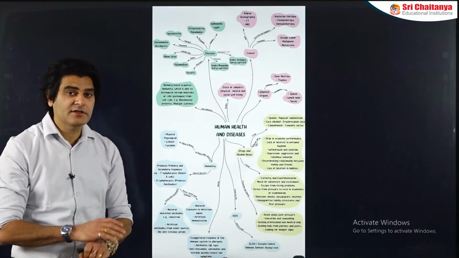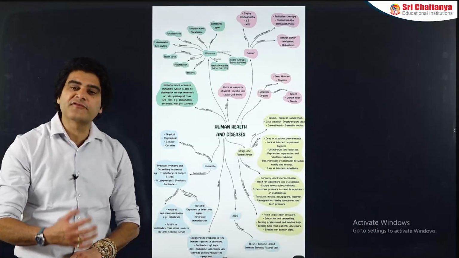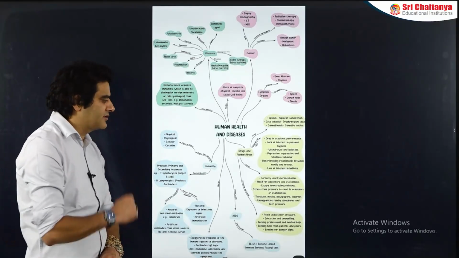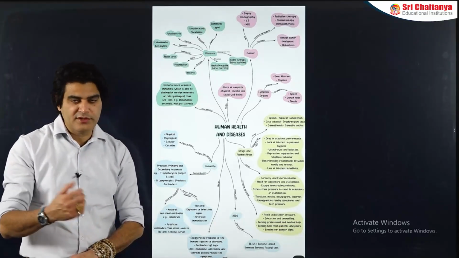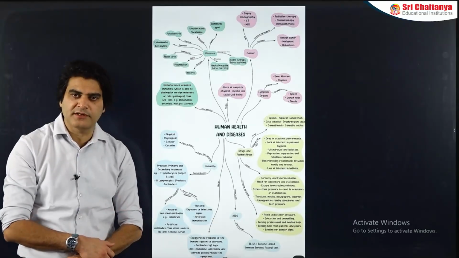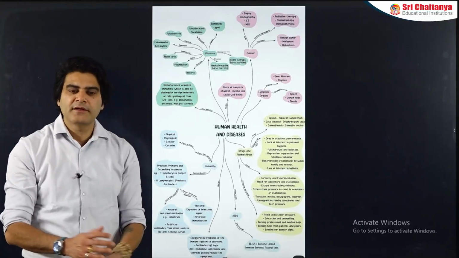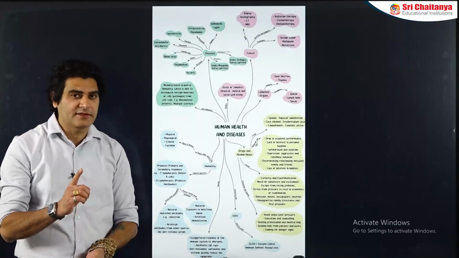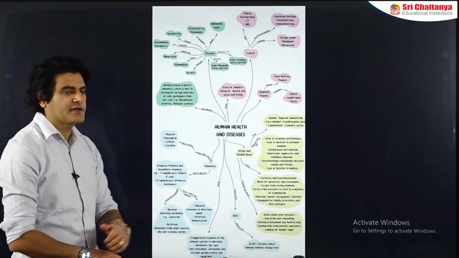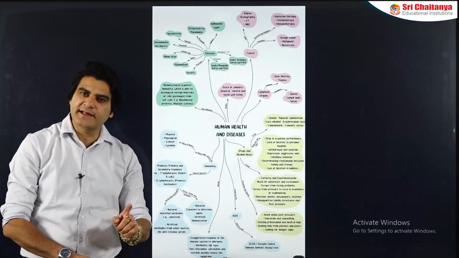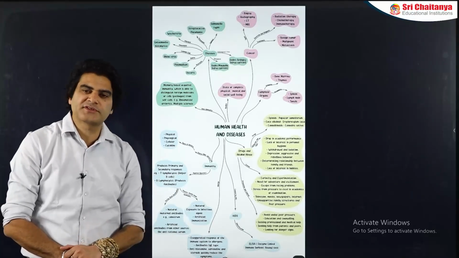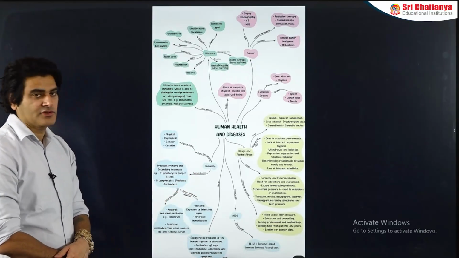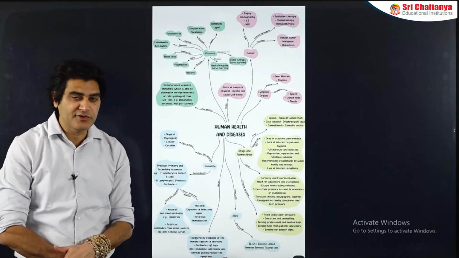So skin doesn't distinguish between different types of pathogens. That's why non-specific. And we are born with the skin. When a newborn is given birth to by the mother, the skin is already present in well-developed form all over the body. That is why the non-specific defense mechanism is also called innate, because they are inborn, they are present in the body right from birth. On the other hand, specific immunity has also been mentioned as acquired immunity.